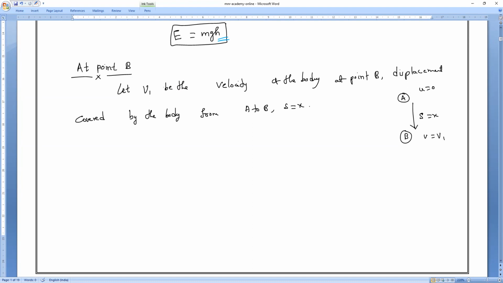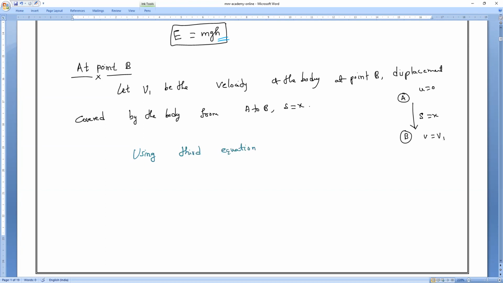Yes, which equation can you use? The third equation of motion. So why am I using the third equation here? Because we want to find V1.